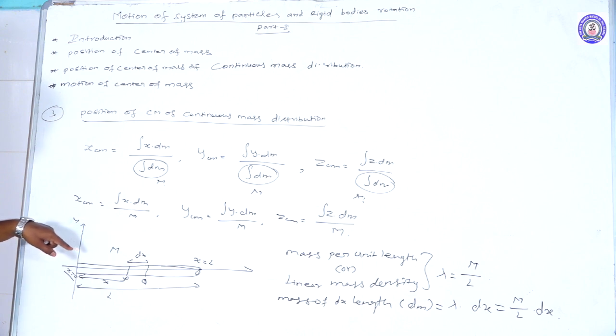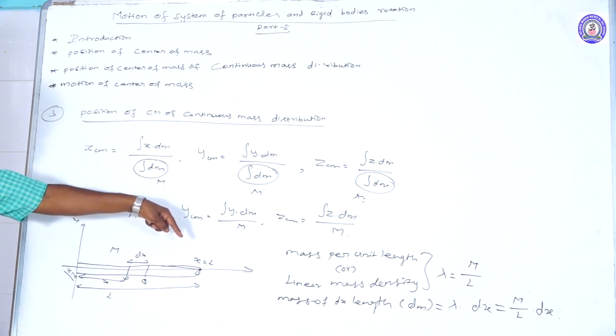Here the rod is placed along the x-axis. That's why we substitute the value for x, and we have limits also. The initial position, the beginning end of the rod, is x equal to 0.